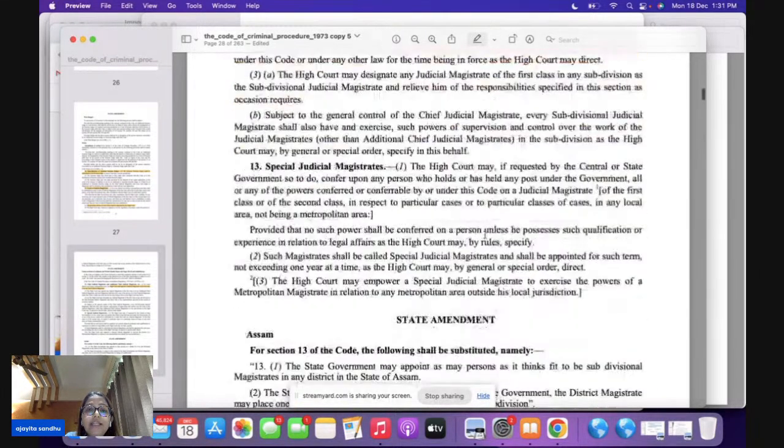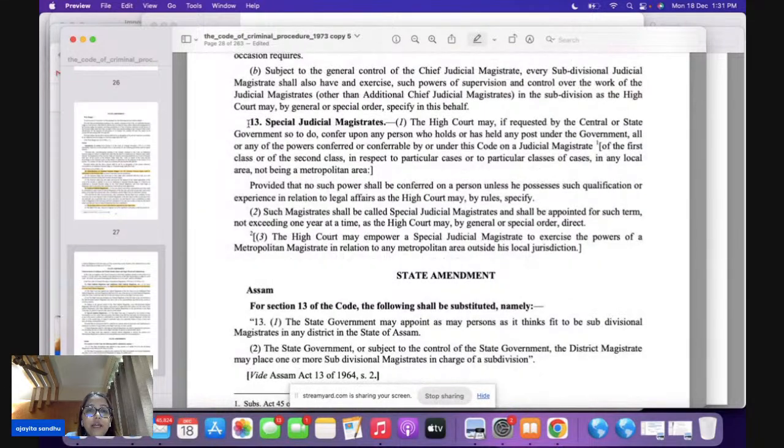Section 13 is very important for your exams. Now, in section 13, we are dealing with the special judicial magistrates. Please open your bare act and keep your highlighters ready. Underline: it is the High Court may, if requested by the central or the state government.